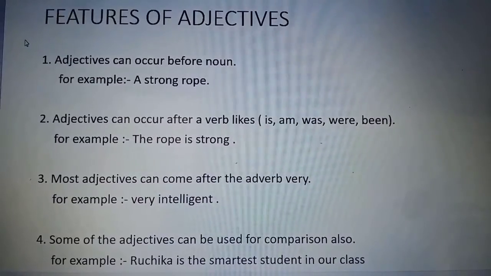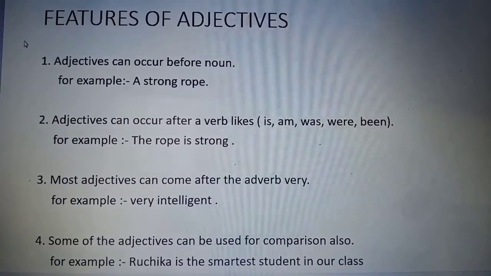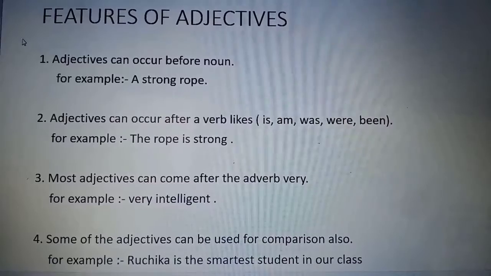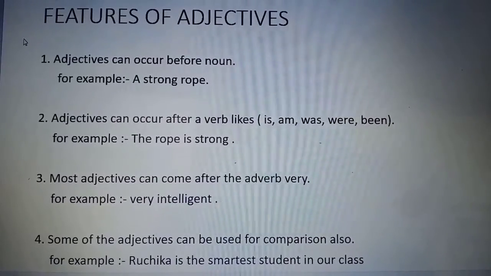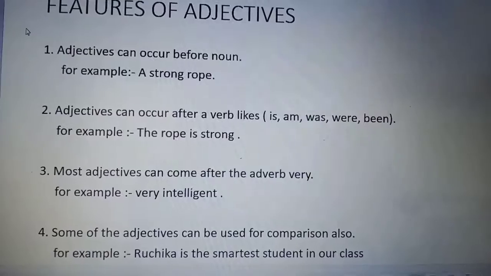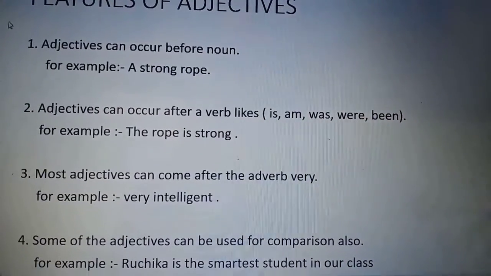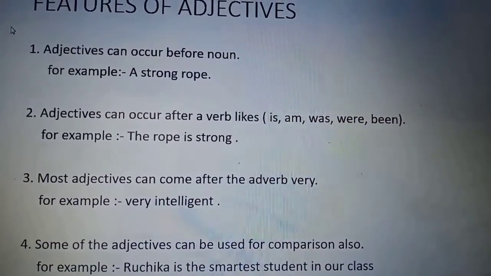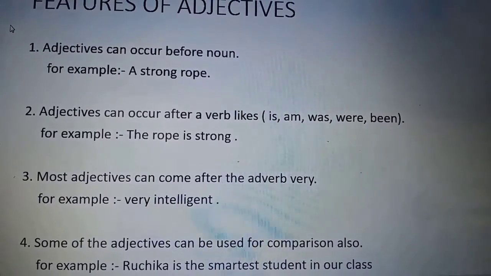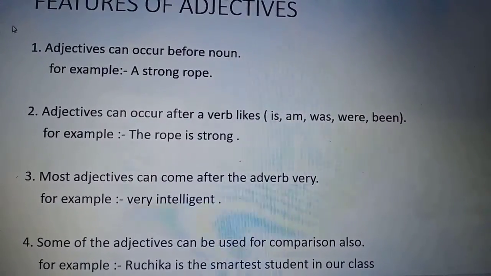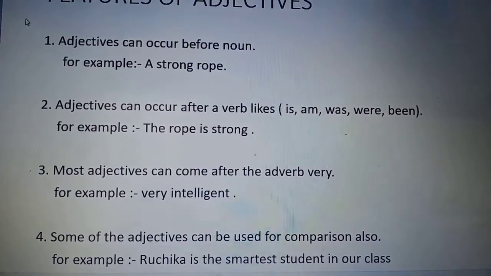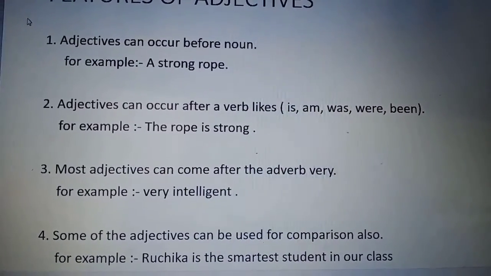The second feature of adjectives is that they can occur after a verb like is, am, was, were, been. For example, the rope is strong. Here the word is a verb and strong is an adjective. So we have used an adjective after a verb.